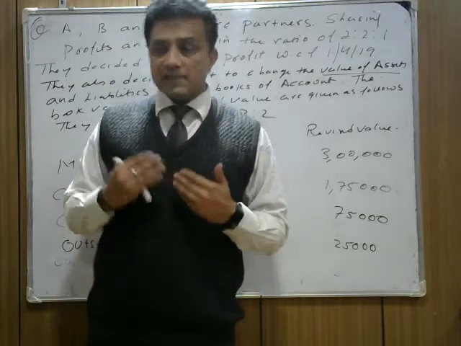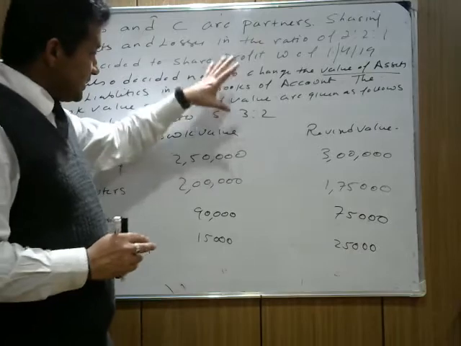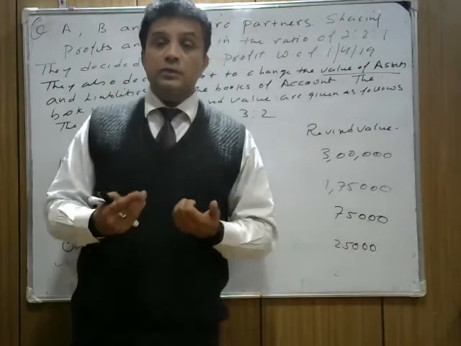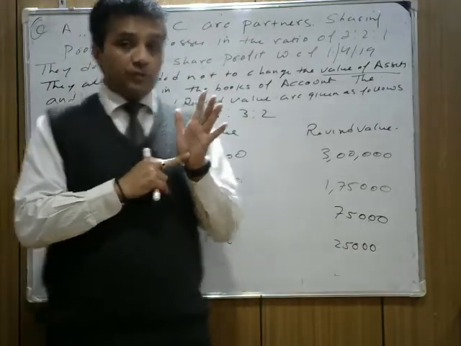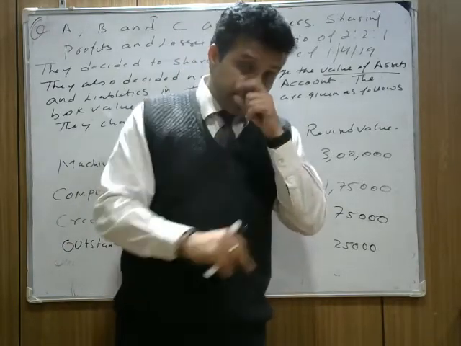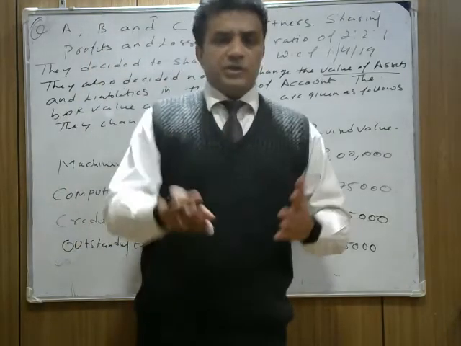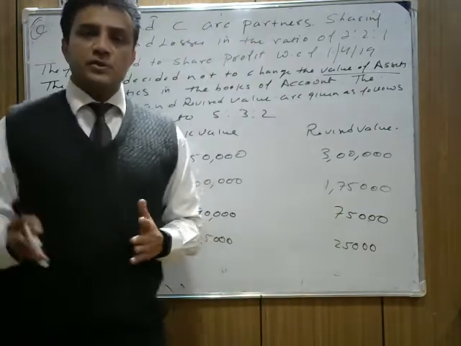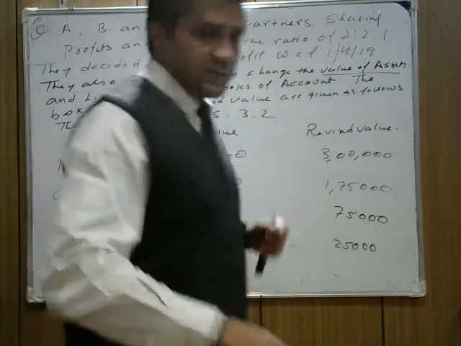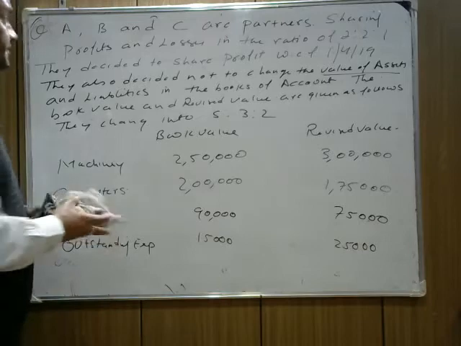Or sometimes they can ask two questions in different parameters. Now this is an important question because it needs to be checked. You need to calculate the revaluation account first, and then on the basis of the revaluation account you need to pass an adjusting entry. I'll give you the shortcut method also, but first prepare the revaluation account. Then I will teach you how we do this question in a shortcut method. I hope the question is clear.